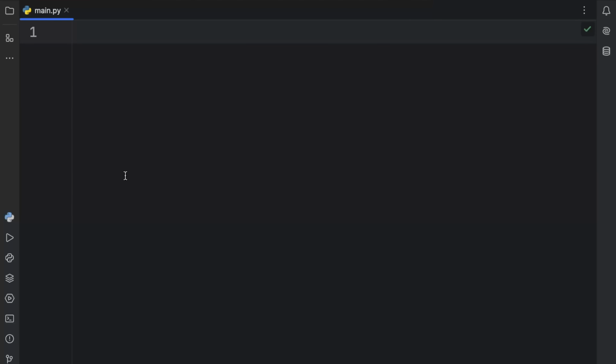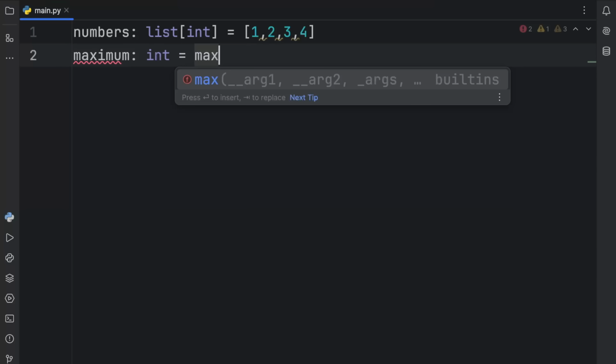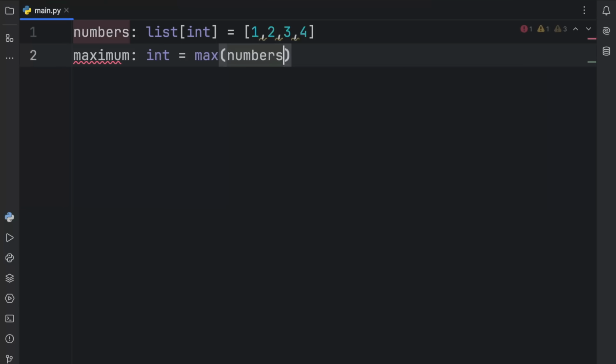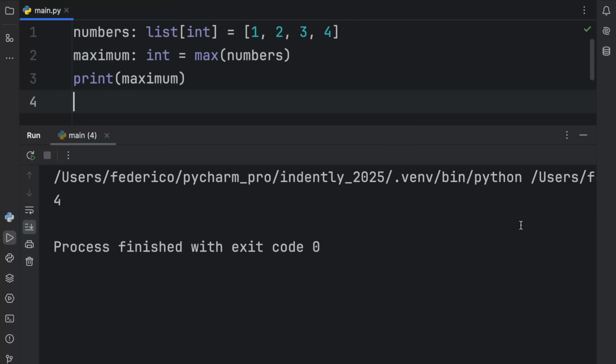For example, imagine you have some numbers, which are a list of type integer, and here we're just going to type in 1, 2, 3, and 4. And what we want to do is get the maximum, so we'll type in maximum of type integer and type in max, and then pass in the numbers. Now, if we were to run this, what we should get back is 4, and everything went smoothly here. We did exactly what we wanted to do.